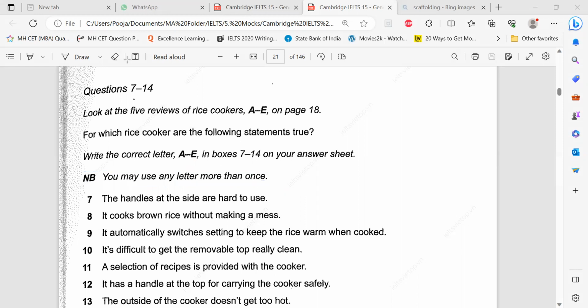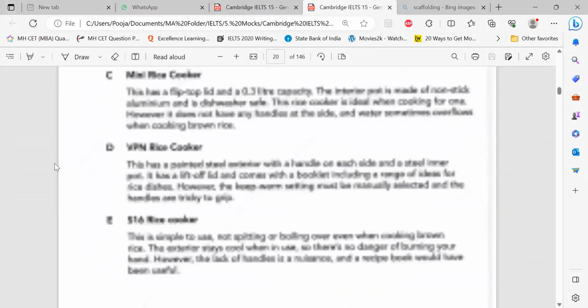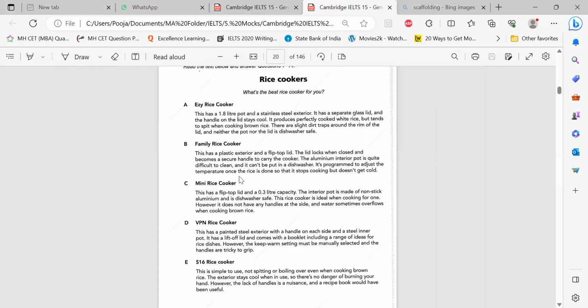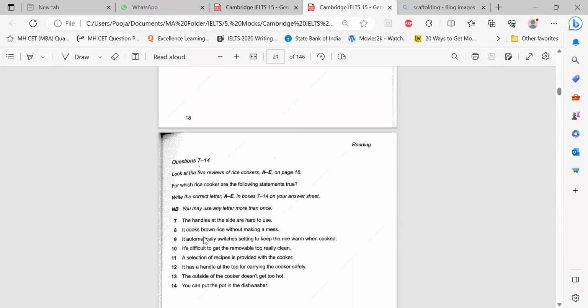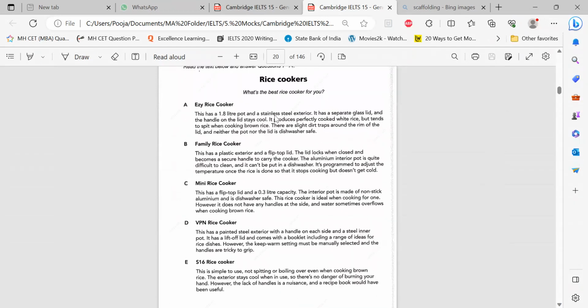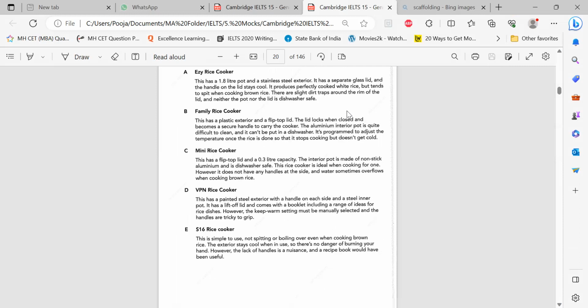So again, don't read the information first because it is not in sequence. Even if I read this information, I really won't remember it. So what I'll do is read the statements first. If your memory is good, you can read all the statements at one go, and then while reading the information you think, oh, I read about handles, I read about stain, I read about early cooking. Then you can quickly mark by matching these statements. But most people panic in the examination, so they cannot retain a lot of information.